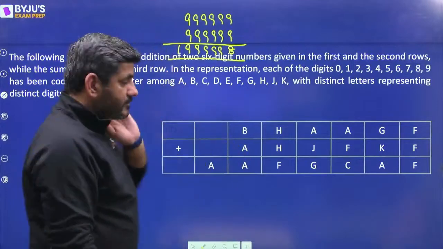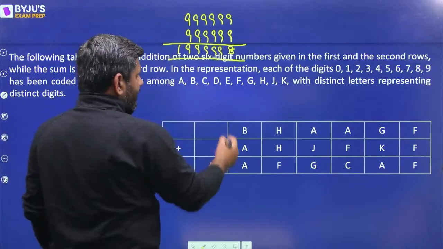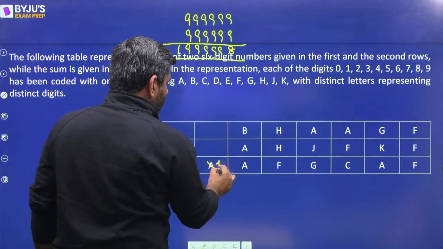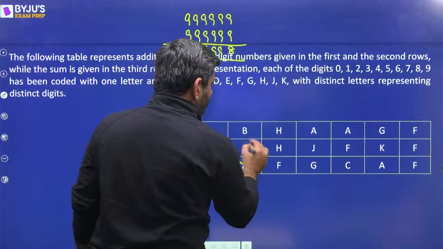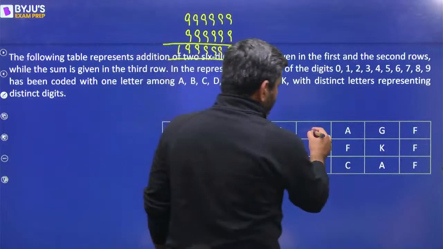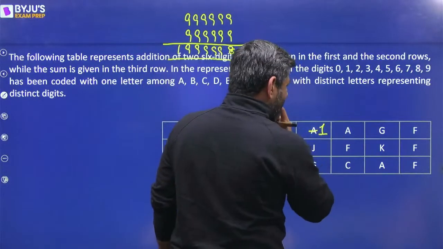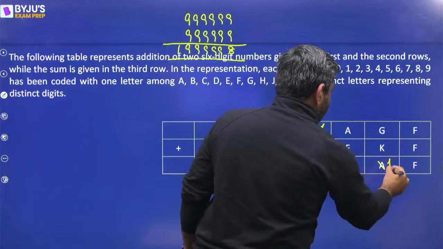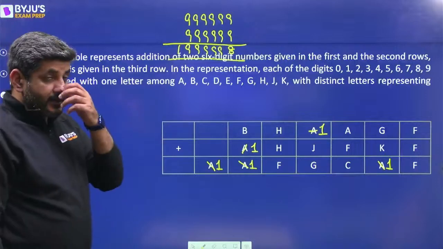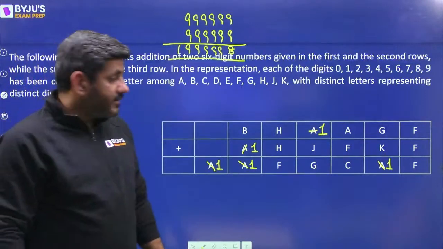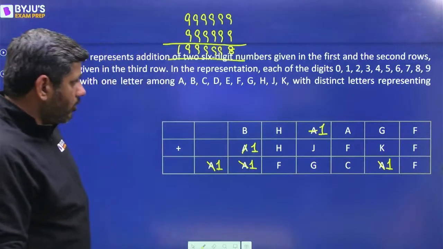Hello Deependra, good afternoon. So from this logic I can say that A is equal to 1. So wherever A is there, let's write 1 at all those places. और कहां पर A है? ये भी A है. So A is equal to 1. यहाँ पर भी A है. So A is equal to 1. So at all these places I have written 1. Wherever A is there, I have written 1 at all these places now.